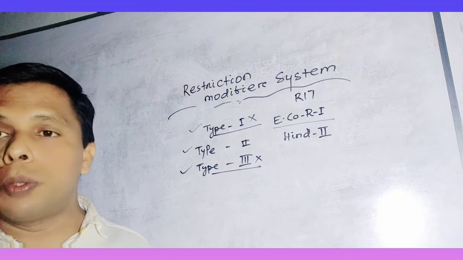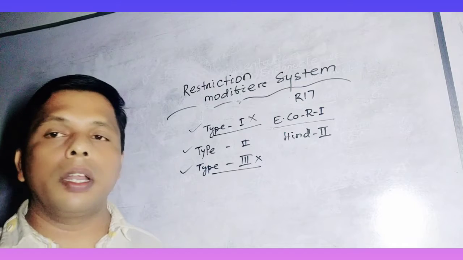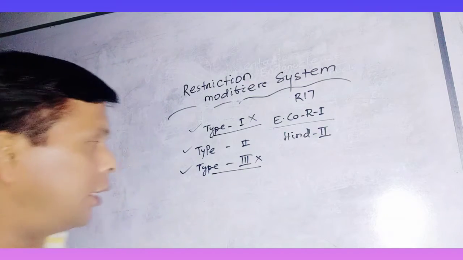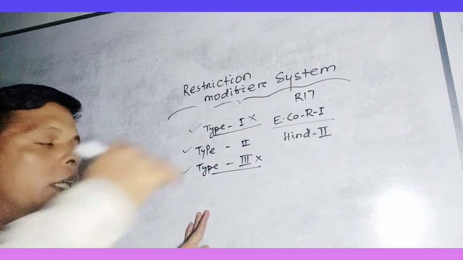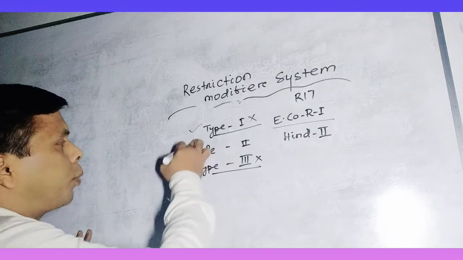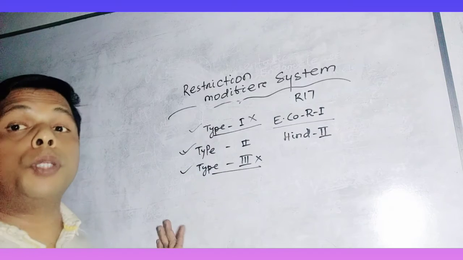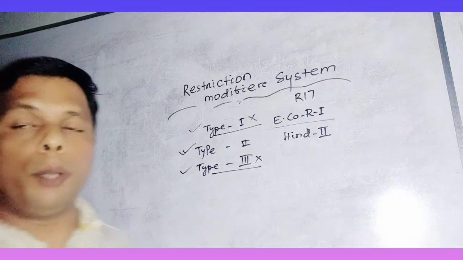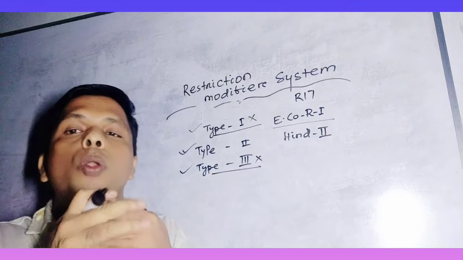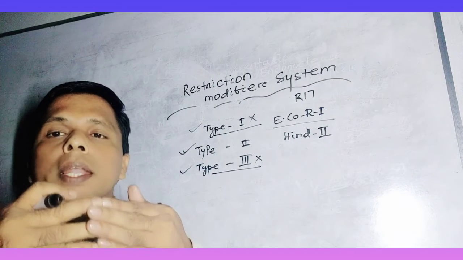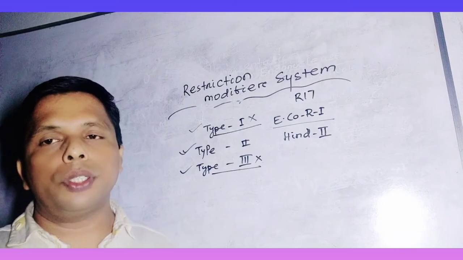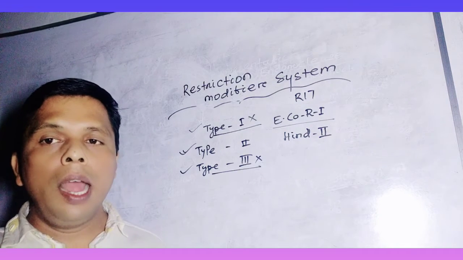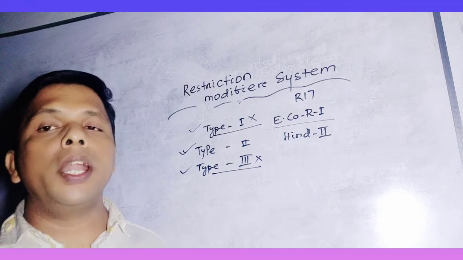It is used for restriction purposes in recombinant DNA technology as an important restriction endonuclease, and it always produces sticky ends, never blunt ends. Sticky ends are preferred because they have a tendency to bind to each other easily. So this is the rest of the restriction modification and restriction endonuclease topic.